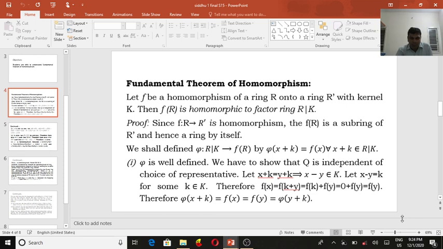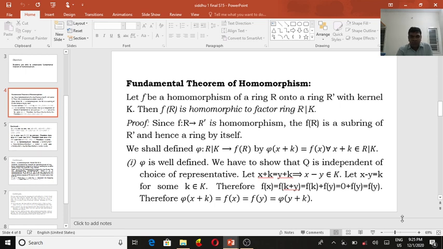Pi is a mapping from R over K to f of R. So what is the element of R over K? It is of the form x plus K, y plus K. So the association is pi of x plus K equal to f of x. Here x plus K is an element of R over K, and f of x is an element of R dash.